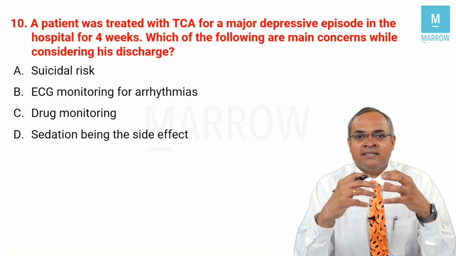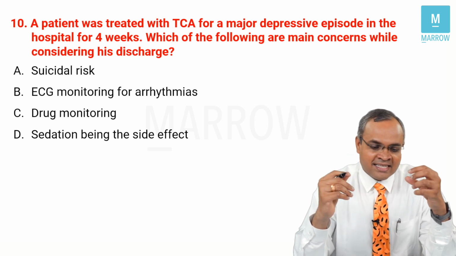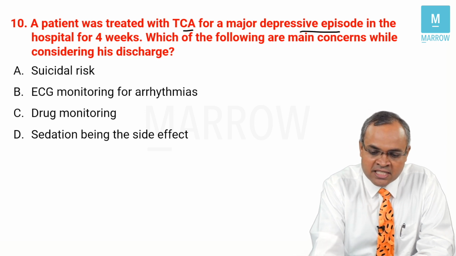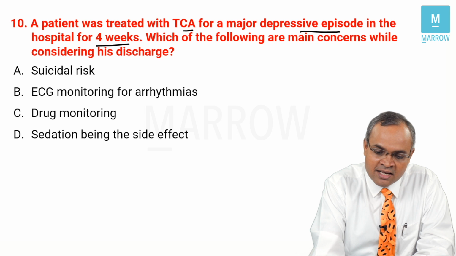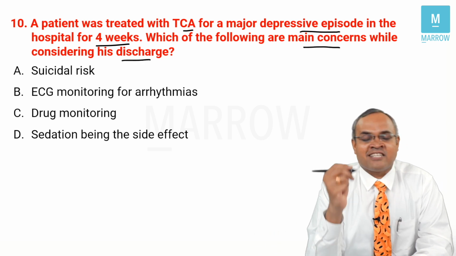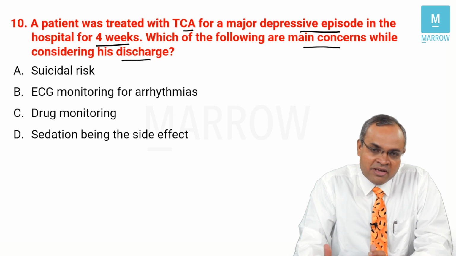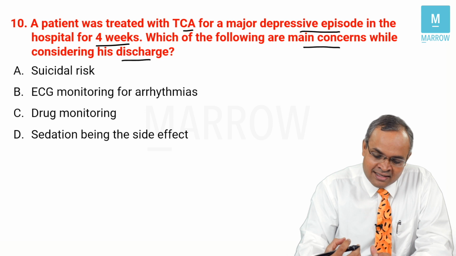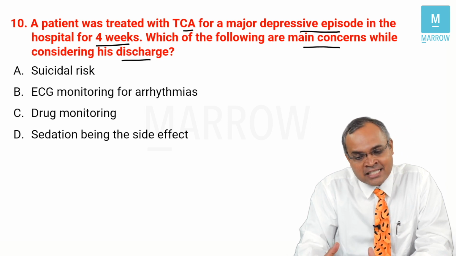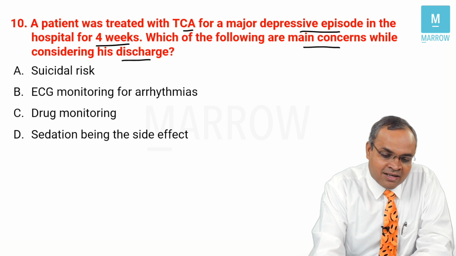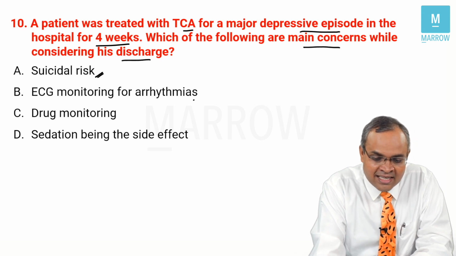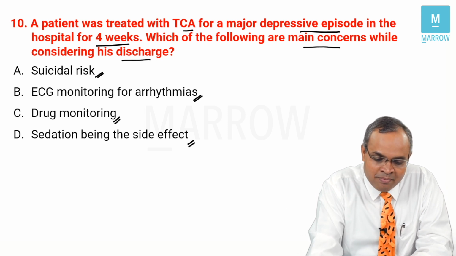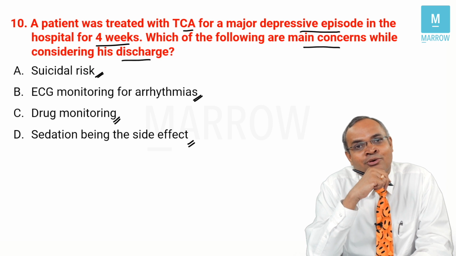So the last question for us to discuss here is, a patient was treated with TCA, which is nothing but tricyclic antidepressants, for a major depressive episode in hospital for 4 weeks. What is the main concern while considering his discharge, they've asked. It's a very nice way of putting across a question to see whether you think really about the pharmacology as well as the clinical aspects of a drug. Now, what is the concern? Is suicide risk a concern? Is ECG monitoring for arrhythmias a concern? Is drug monitoring required? Sedation being the side effect. What is the concern you look at?